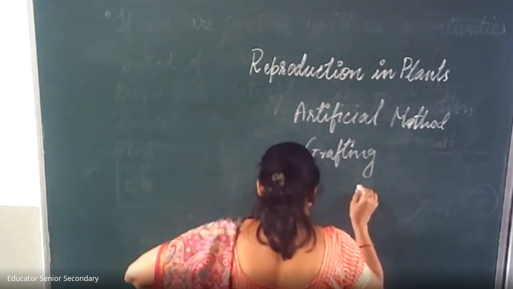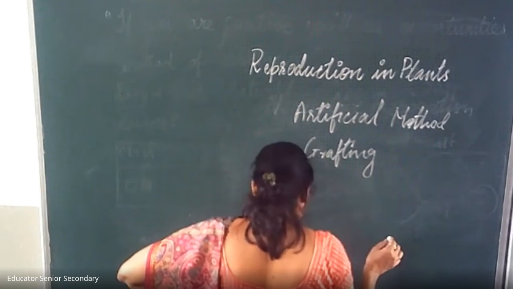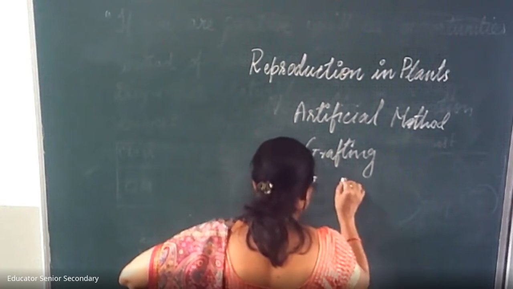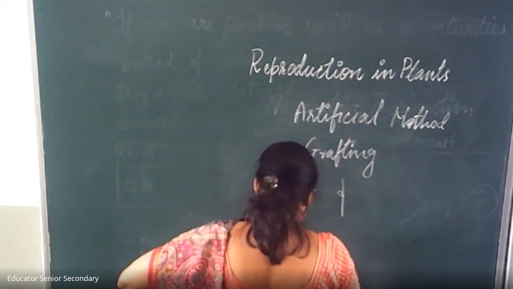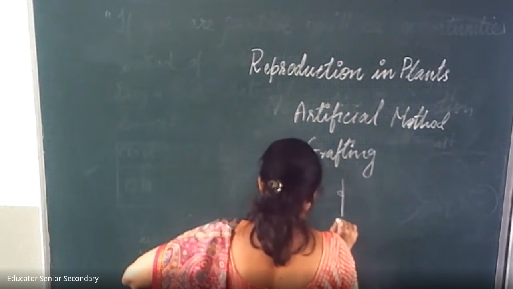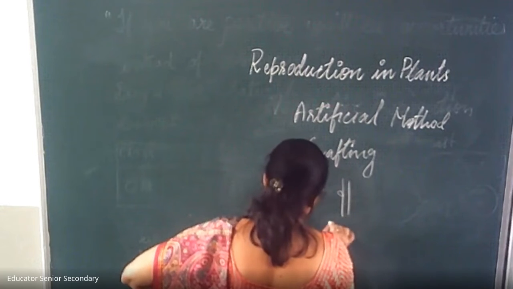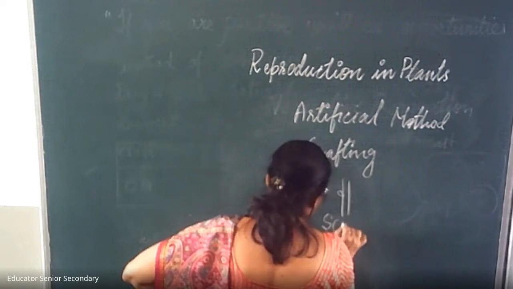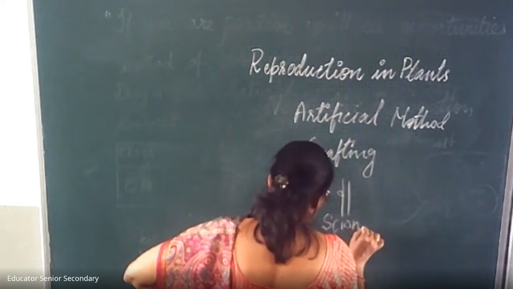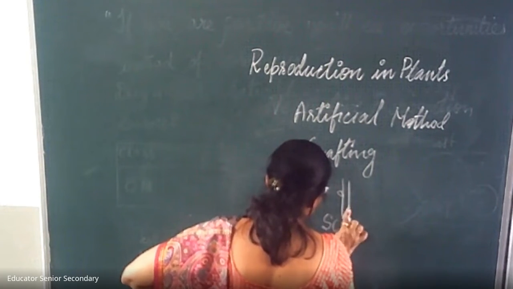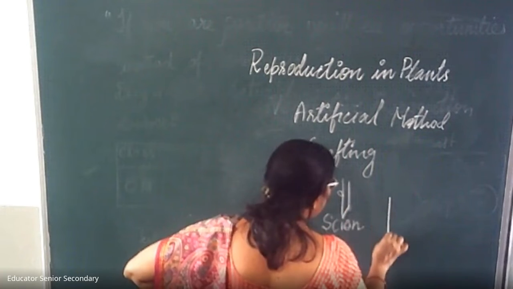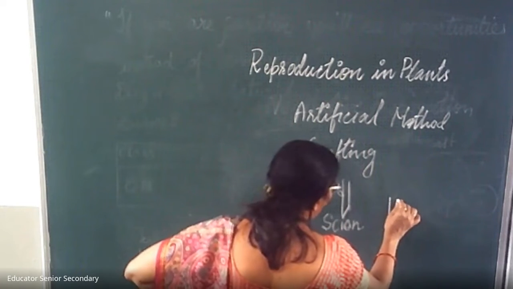keeping a twig or bud of one plant, like the plant which is having the bud, that we want to grow, and we call it scion, S-C-I-O-N. We cut it like this and we place this scion in the stalk.